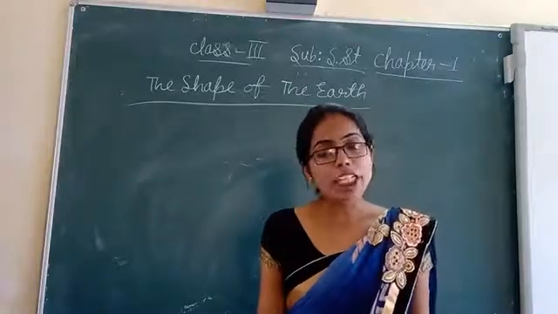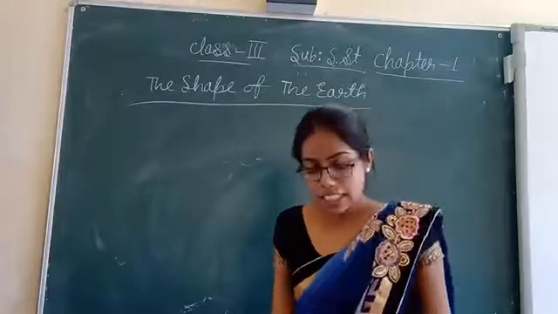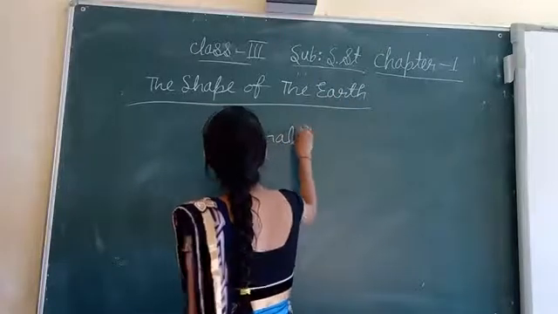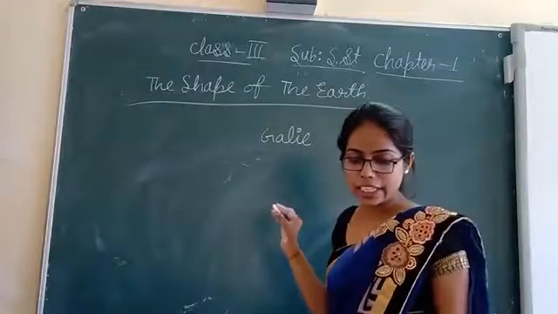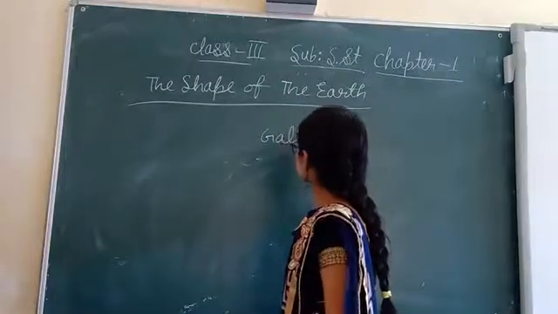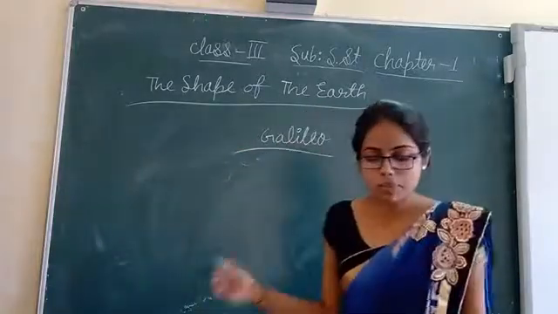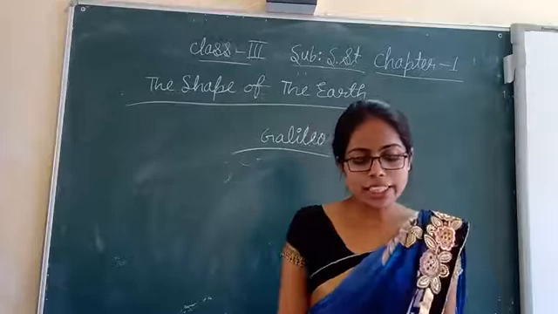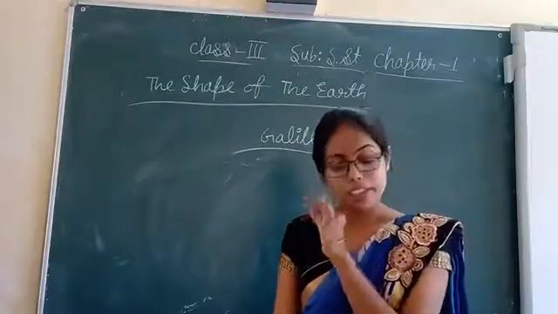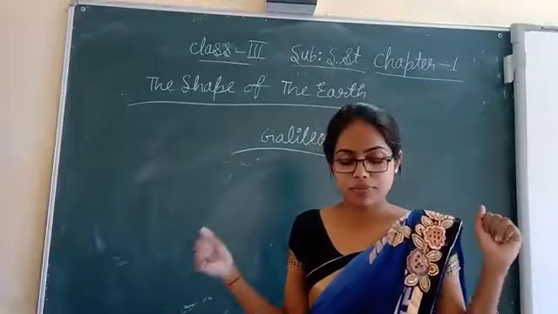Even when Galileo, who is Galileo? This Galileo is the great astronomer. When you study in higher classes, you will study about him. He pointed out that Earth is round and it revolves round the sun. And no one believed him.